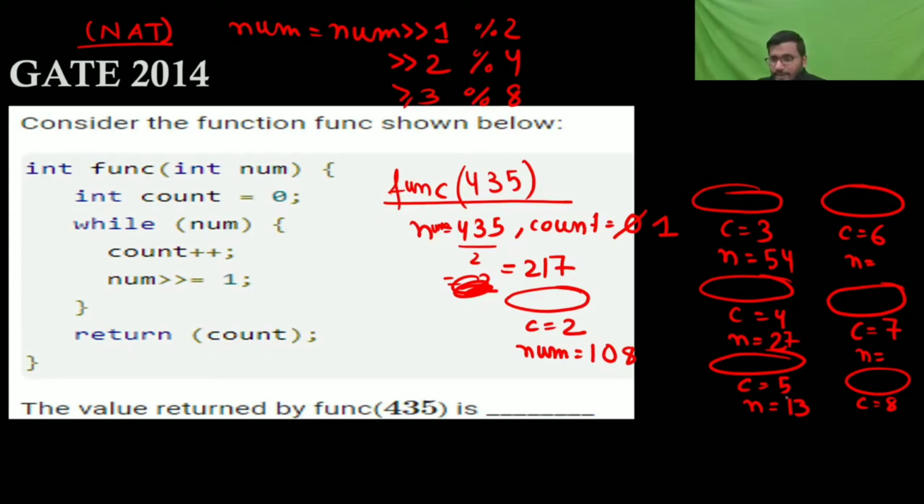So count, then 13 is there, then it's going to your 6, then it's going to 3, then again it's greater, then count is 8, then n is going to your 1.5, that is 1, then again it's greater, count is going to your 9, then n is going to your 0, divided by 2, 0. Now again it will go in while 0, no, 0 is there, so means false, so it will go out of that, it will return count, so count is going to your now 9, so answer.